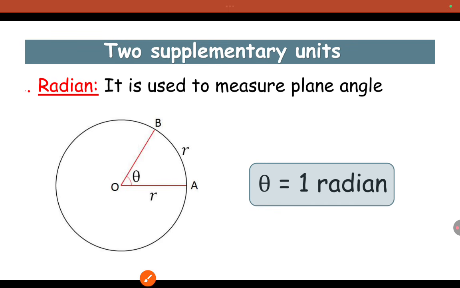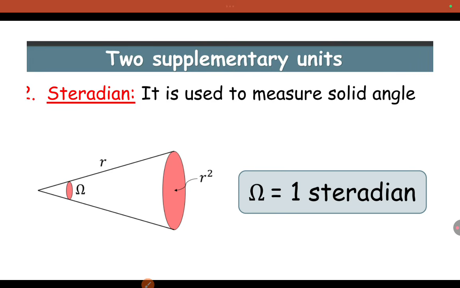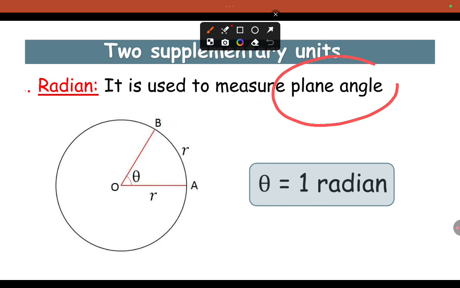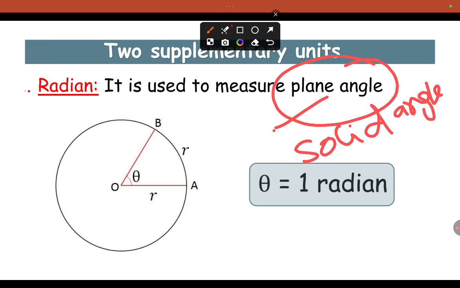Coming to others, there are two more supplementary quantities. One is called plane angle, another one is called solid angle. They have units. The plane angle unit is called radian. The solid angle unit is called steradian.